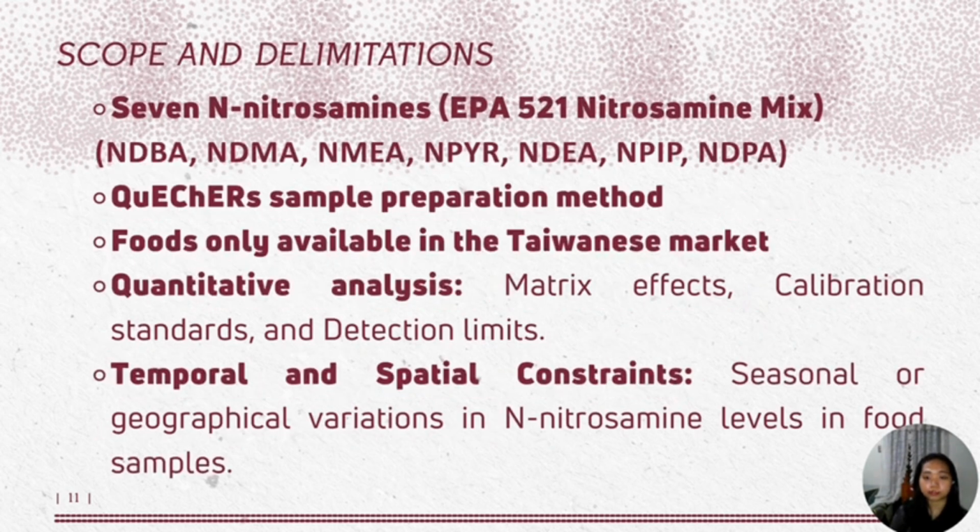Given the significance of the study, it is important to know its scope and limitations. The study findings may not reflect the presence of other nitrosamines beyond the 7 selected compounds, since I only used here the EPA 521 nitrosamine mix. Moreover, the sole reliance on the QuEChERS method may overlook nuances in the sample preparation and analysis achievable with alternative methods.